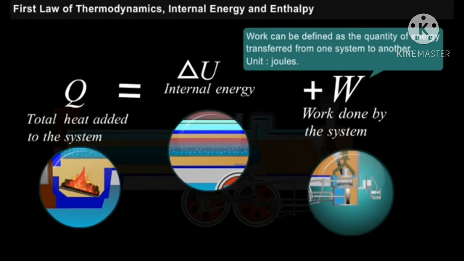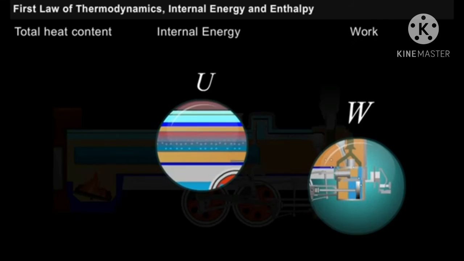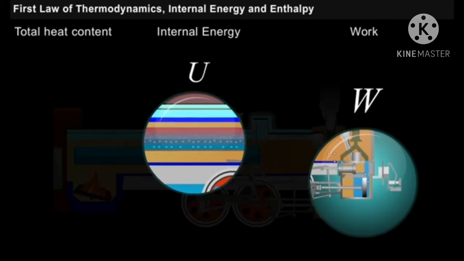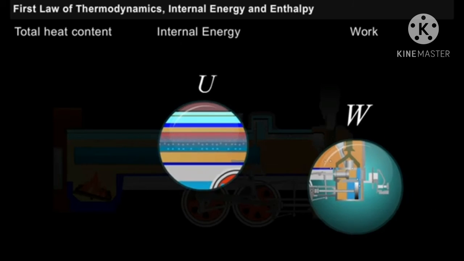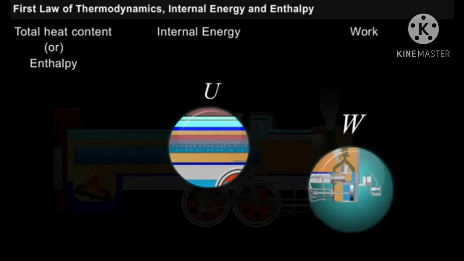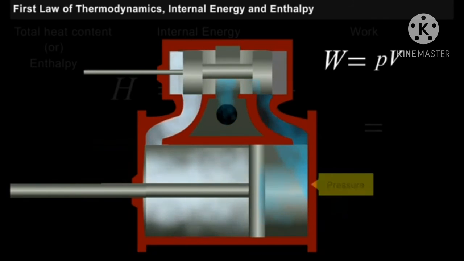Work can be defined as the quantity of energy transferred from one system to another, and the work is measured in joules. Let us see the total heat content of this system, which is the sum of total internal energy U and work done W. As the internal energy and work are two different properties that occur frequently together, they have been added to give a combined property known as enthalpy or total heat content. This total heat content of the system is denoted as H. Work done can be given as the product of pressure and volume.